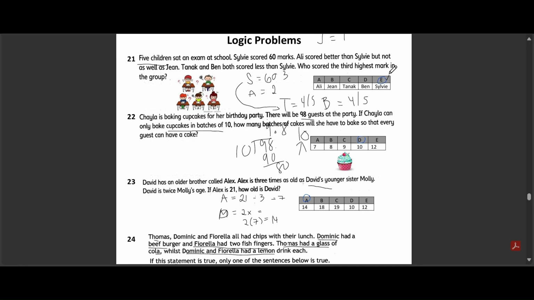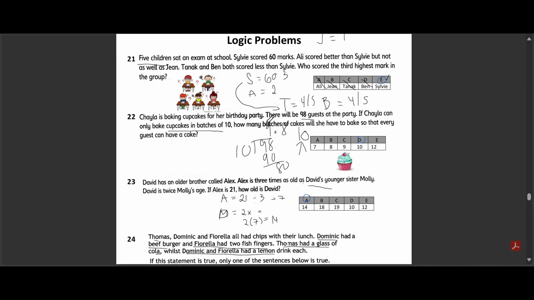Here's the explanation. We know Jean scored the highest because Ali didn't score as high as Jean. Ali scored between Jean and Sylvie, so Ali is second. Since Tanik and Ben both scored less than Sylvie, Sylvie is third. The other options are incorrect because Tanak and Ben scored less than Sylvie, so they can't be third. Ali is second and Jean is first.